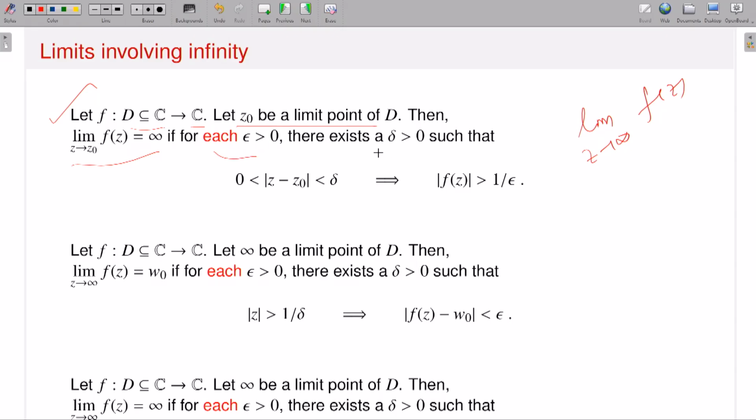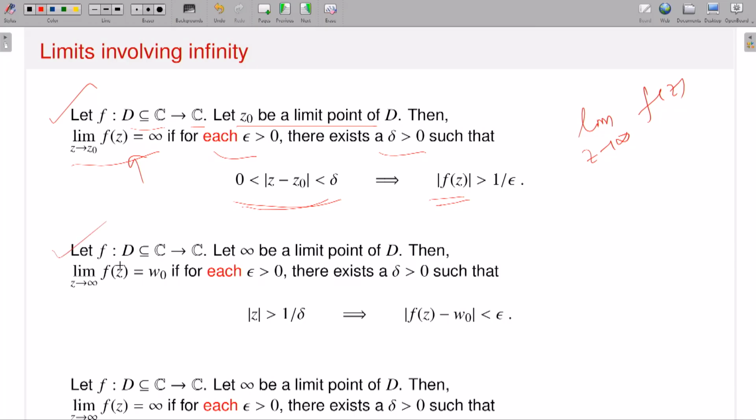Given epsilon, I should have a delta such that if I take a point z in the deleted neighborhood of z naught, then the absolute value of f at z should blow up. That means given epsilon, there exists a delta such that if z is in the deleted neighborhood of z naught, then the absolute value of f of z is greater than 1 by epsilon, because it should become very big. If I choose epsilon small, 1 by epsilon is very large. So that's the meaning of limit as z approaches z naught of f of z equal to infinity. What will happen now?